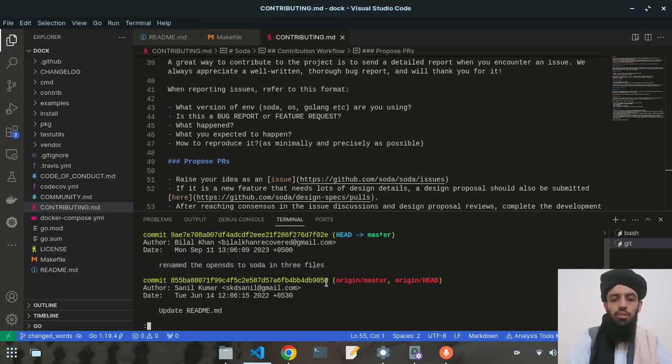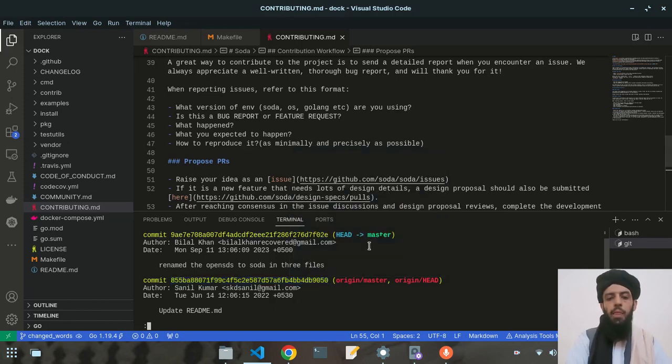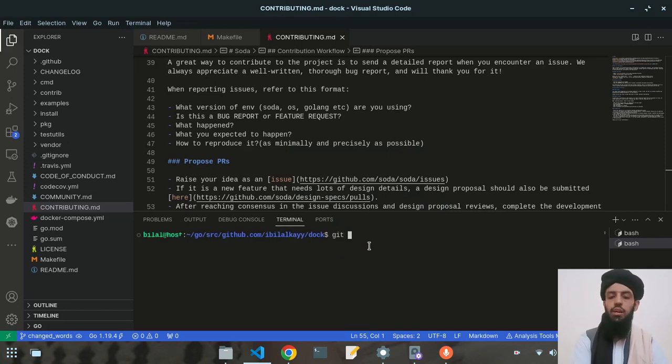How can I delete this? This is the commit that was created, but this is the previous commit. I will take this commit ID, copy it, close this, and write git reset like this. This reset will reset to the previous commit.